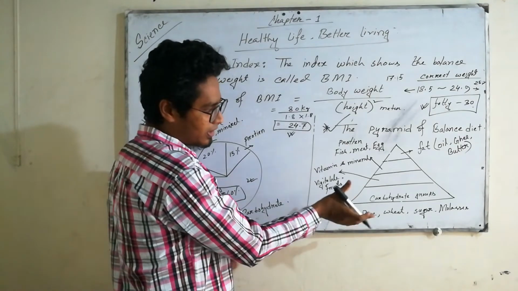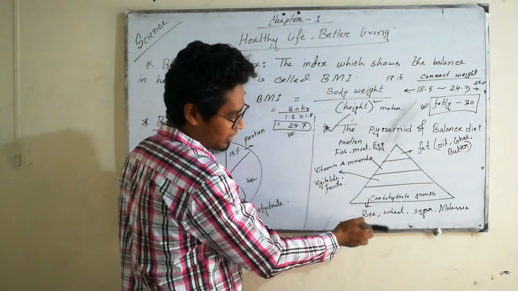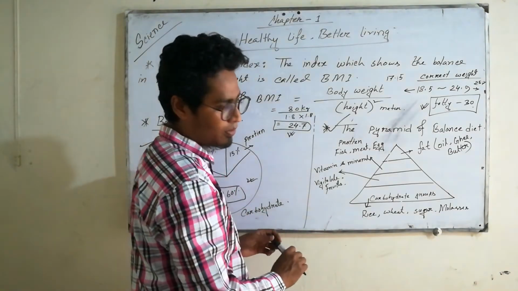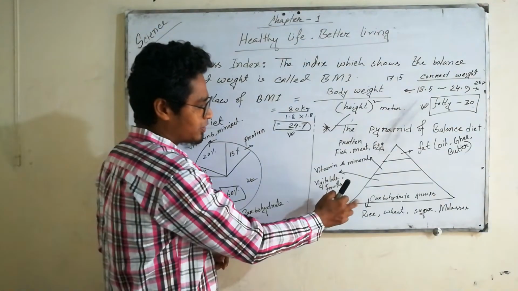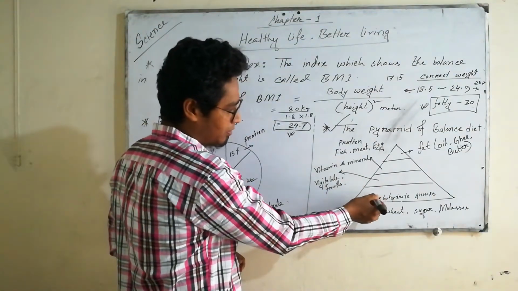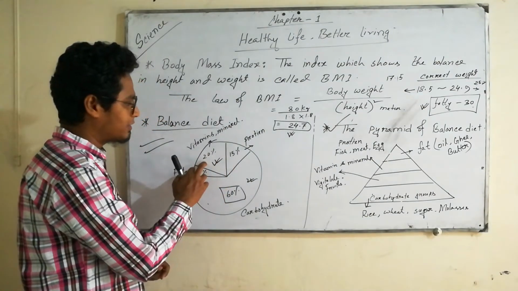The bigger part is carbohydrate, and our carbohydrate foods are rice, wheat, sugar, molasses, etc. Then after carbohydrate, the 20% is vitamins and minerals.